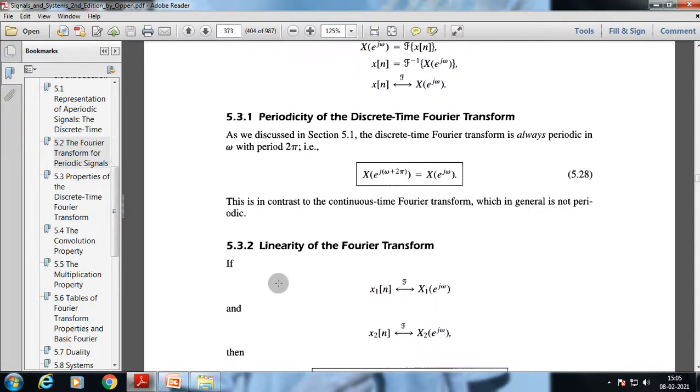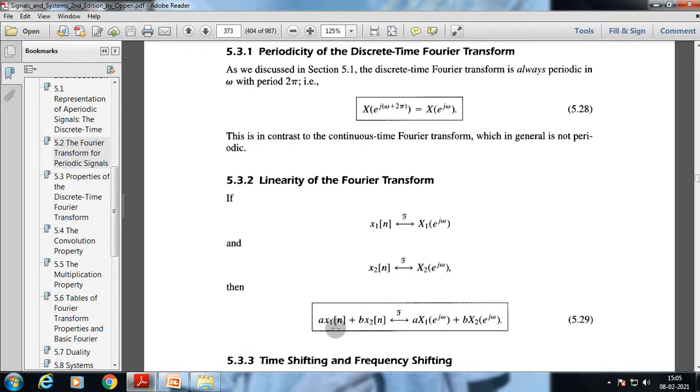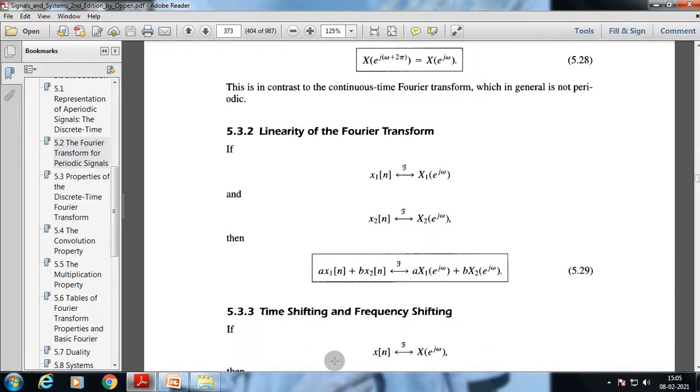So when we were talking about the linearity of the Fourier transform, it's very much similar to the continuous time Fourier transform. We can take the Fourier transform of x1[n] and x2[n], and if we multiply them with any kind of coefficient, the value of that coefficient will not change when you convert that discrete time signal from the time domain to the frequency domain.